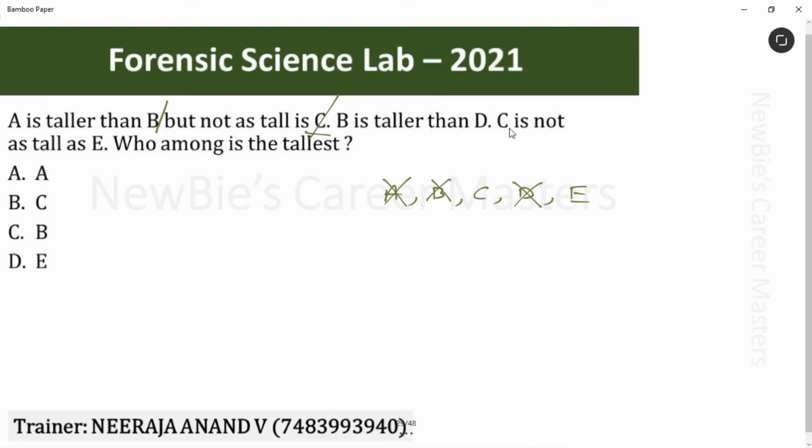Let's come to the final statement. C is not as tall as E. Superb. We can remove C. Left out is E. It's this simple. E is the tallest. Option D is the answer for this question. That's it. Go with the elimination process. You can reach the answer easily.